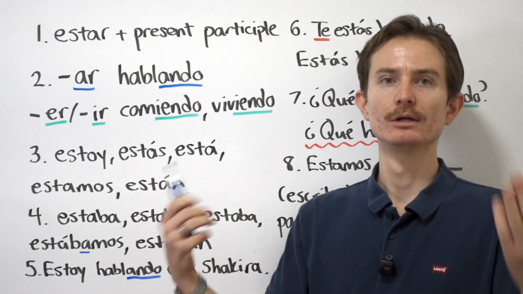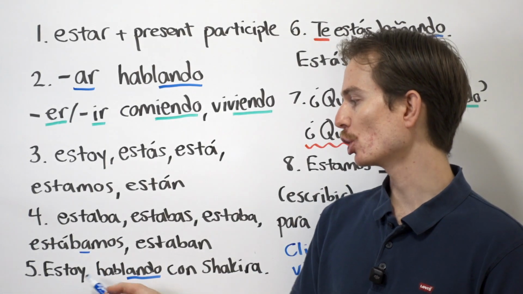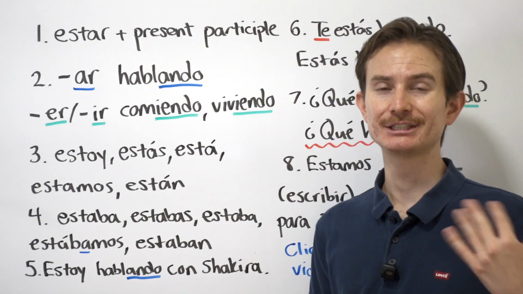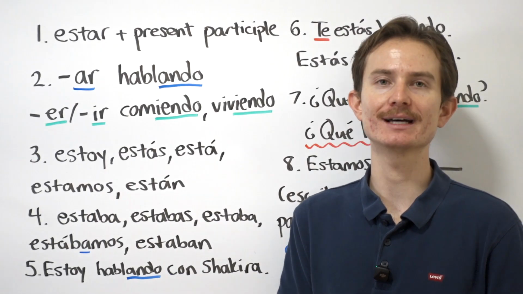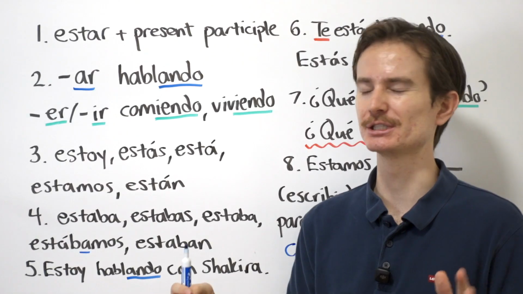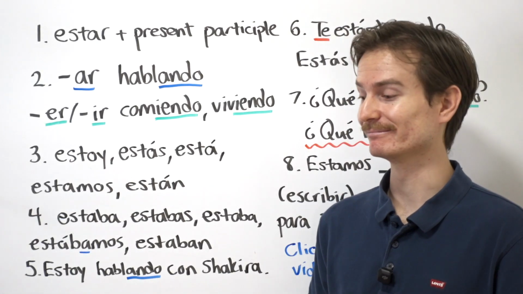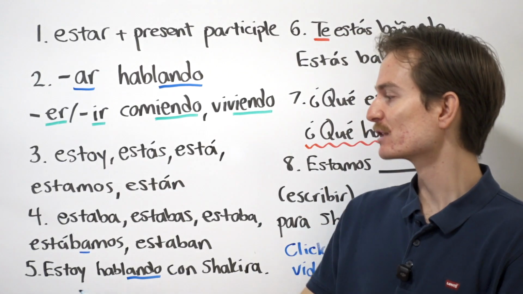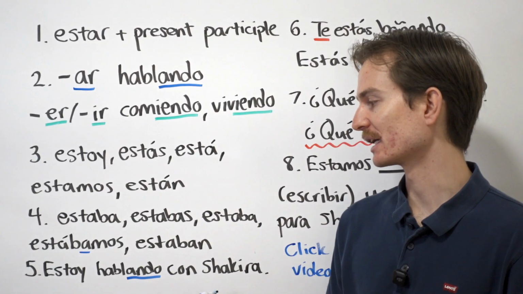Okay? So, let's take a look at some examples. Estoy hablando con Shakira. And this is something that I do all the time. You know me. I'm always talking with people, but especially Shakira. She's a good friend of mine. Not really, but that's besides the point. So, I am speaking with Shakira.